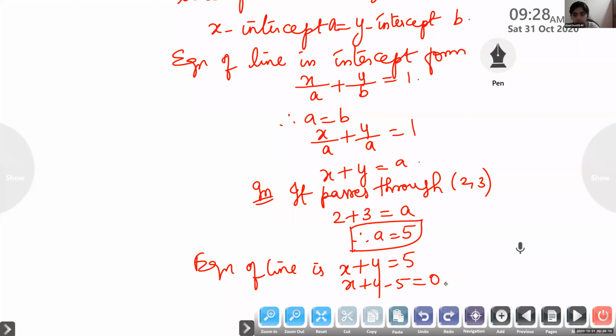Is it okay, children? It passes through the point 2, 3. So you put x is 2, y is 3. Therefore, you will get A is 5. So in the place of A, we can substitute 5. So the equation of the line is x plus y is equal to 5. If you are writing in general form, you will get x plus y minus 5 is equal to 0.